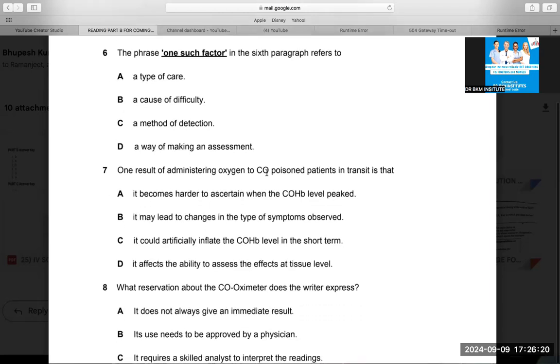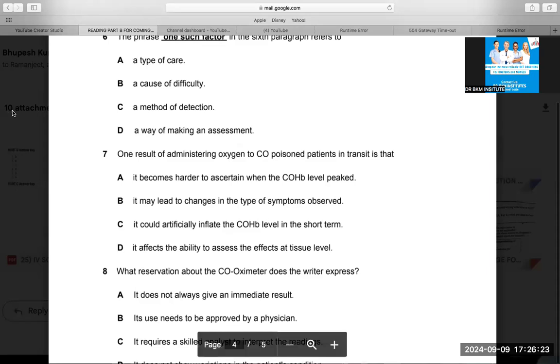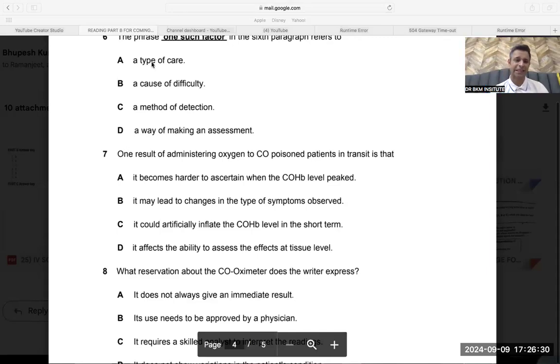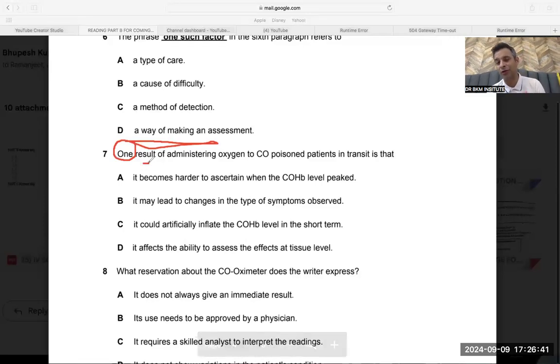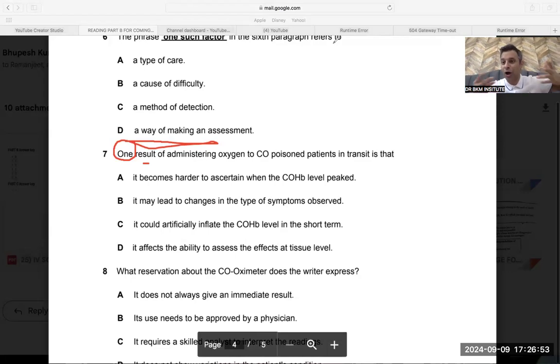Okay. One more question. I know it's hard to concentrate for such a big video, but again, those who want to learn will enjoy it more. And teachers should teach those who want to learn. One result of administration, or never forget these numbers. These are important, these are very important. We have already done synonyms: findings, conclusion, results, outcome, lethal, deadly, fatal, mortality. Result means outcome. What is the outcome? What is the finding? What is the conclusion?